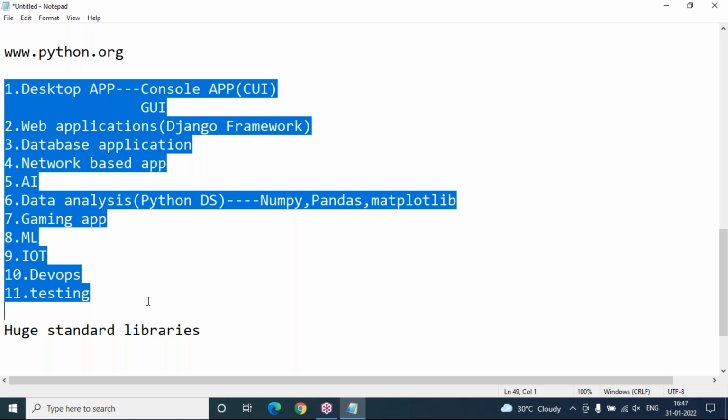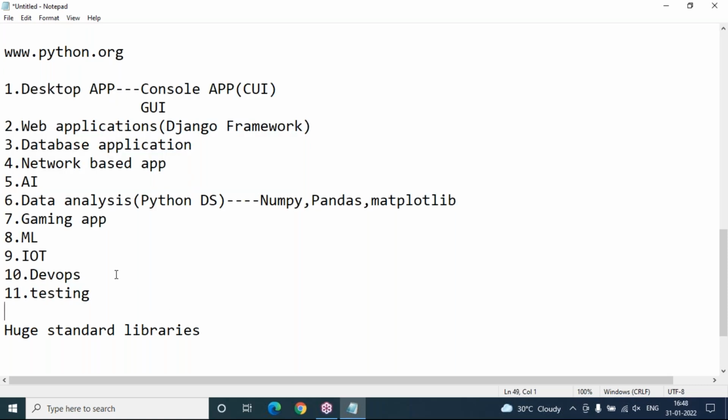So once you learn how to write Python script, you can work on any type of application. But the only thing is, you have to understand which application related libraries are available. Suppose you want network engineering, network programming. Network programmers know very well what libraries are there, how to import them, how to use them. Their work will be finished. So this is very simple, less code, more operations. Within a quick span of time, we can do it with Python, because maximum ready-made resources come from the huge standard library. As a programmer, you just have to know how to utilize these libraries, and your contribution is very little in Python.